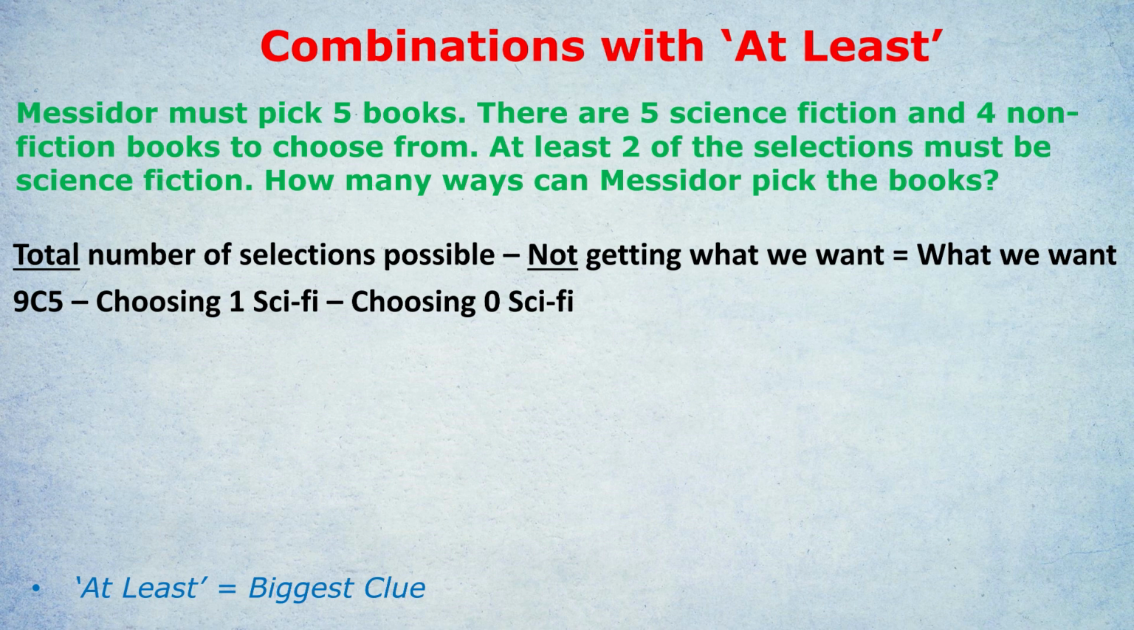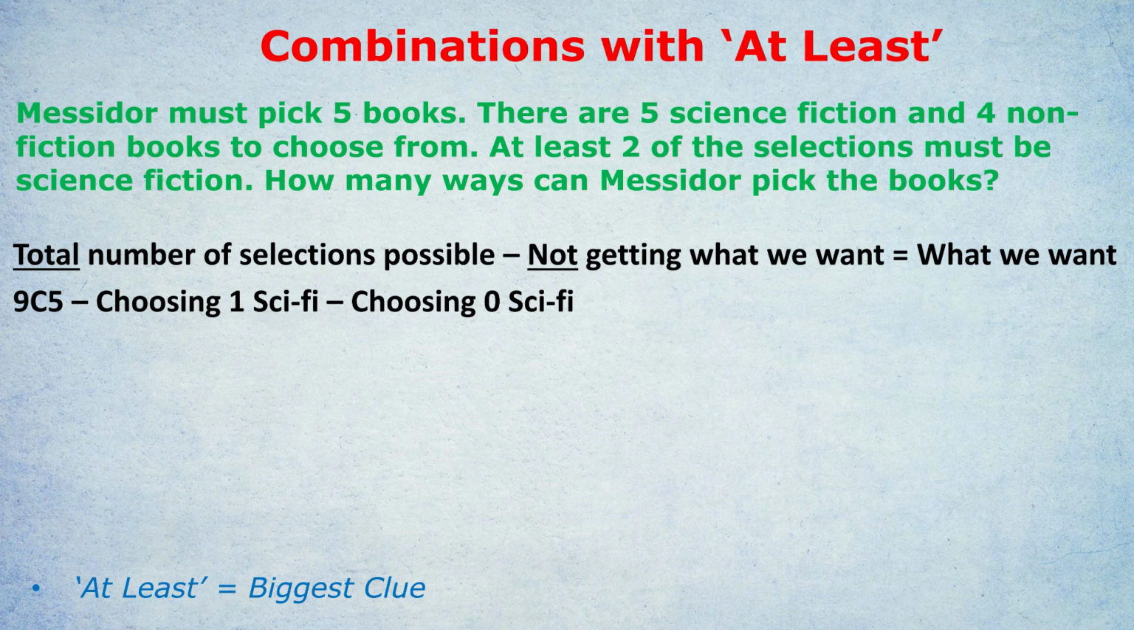What are the 2 ways, as I've just said, of not getting what we want? Well, if we ended up choosing 1 sci-fi, that's a failure. Or if we chose 0 sci-fi, that's a failure. So that is the calculation we're going to do. 9 choose 5 for the total, take away choosing 1 sci-fi book, take away choosing 0 sci-fi books.